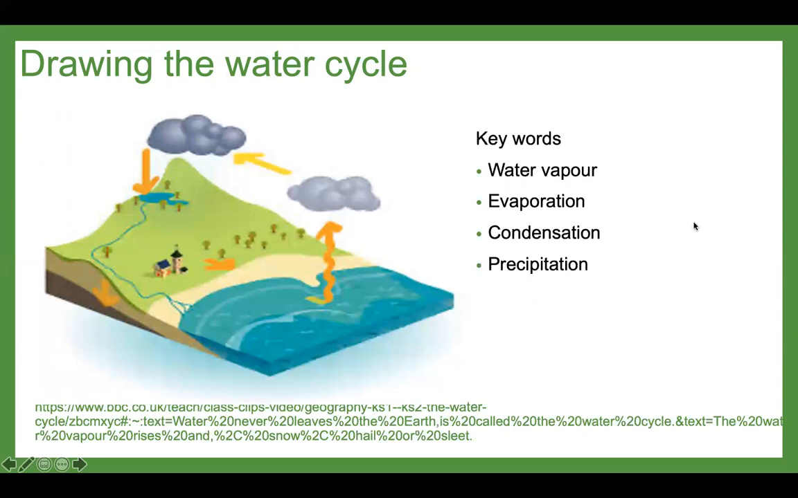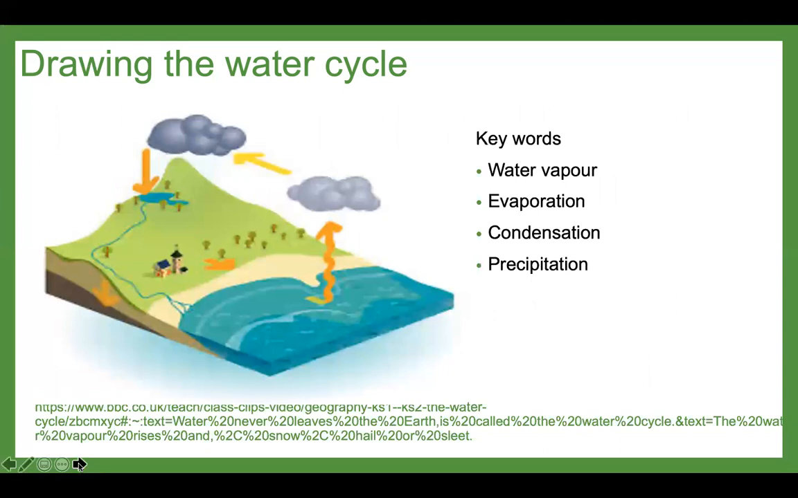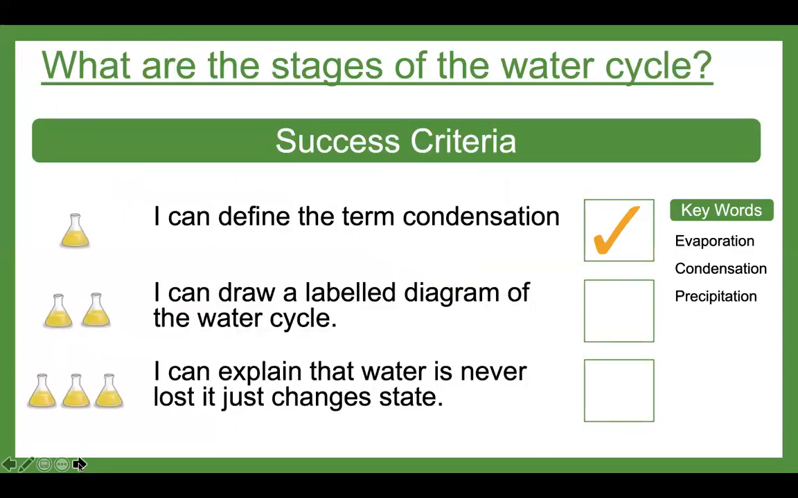So keywords you need to have in your water cycle are water vapor, evaporation, condensation, and precipitation. You are going to pause the screen now and have a go at drawing your water cycle. Remember to include your keywords: evaporation, condensation, precipitation, and water returns to the sea. So now you can tick your second success criteria. I can draw a labelled diagram of the water cycle.